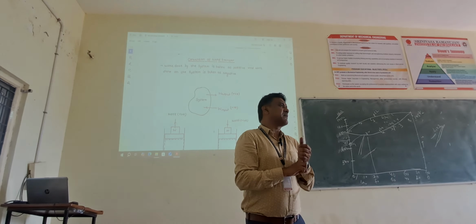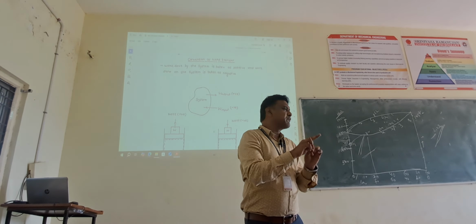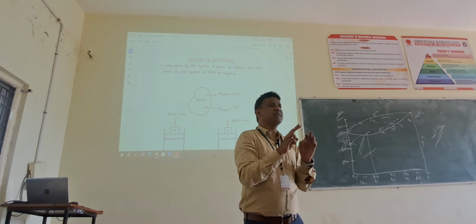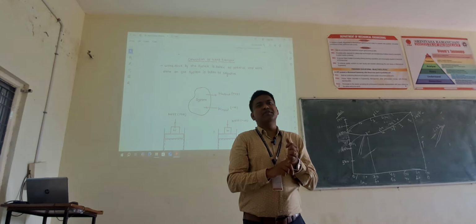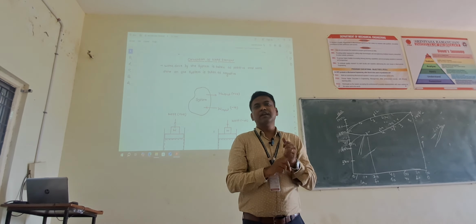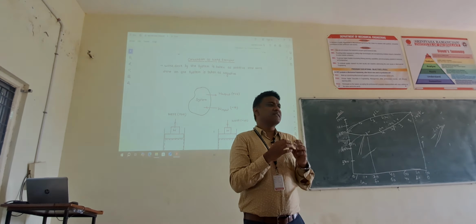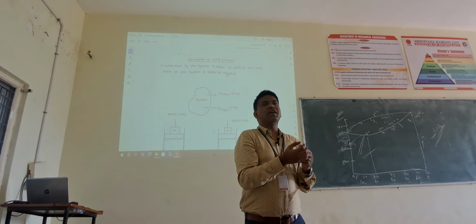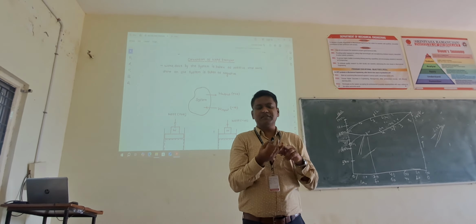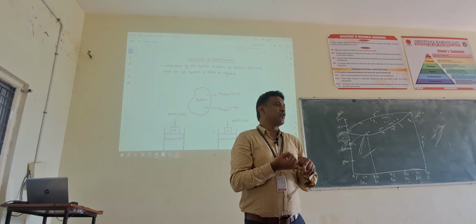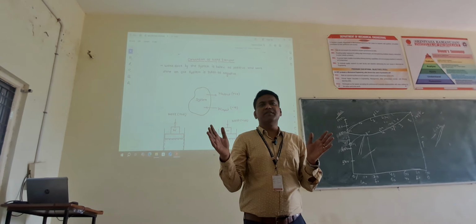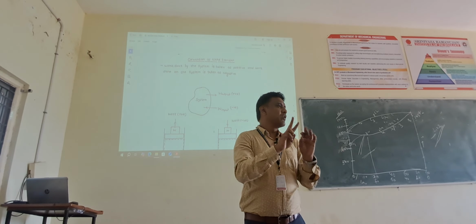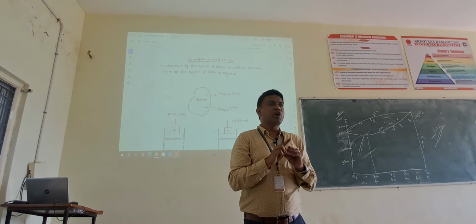So all the devices, thermal devices, are divided into two: work producing devices and work absorbing devices. What are work producing devices? They are positive work. Example is IC engine. IC engine will do work. Compressor, we have to do work on it. Compressor is a work absorbing device, and IC engine is a work producing device. Like that, all thermal devices can be divided into two: work producing devices and work absorbing devices.